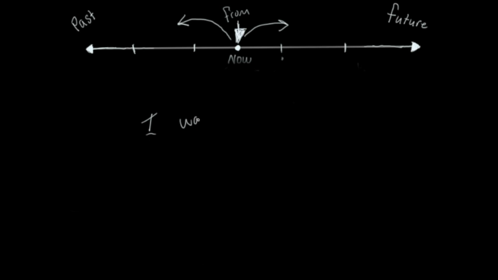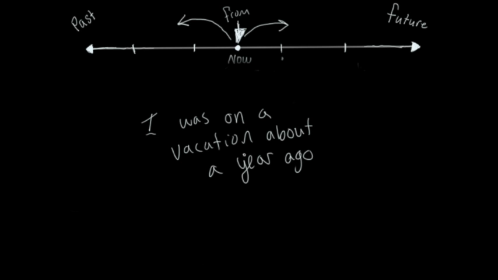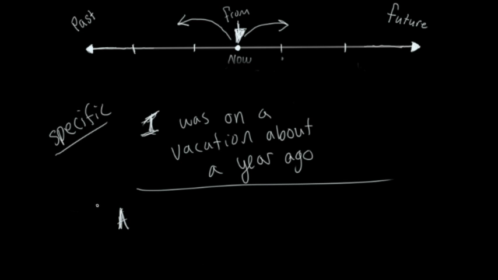I was on a vacation about a year ago. Okay? From now, right? And this is now July. I'm in July, so July last year I was on vacation, just for example. A long time ago, so sometimes we're not even specific. We don't always have to be specific. Specific means we say exactly when, right? A year ago, a day ago. Sometimes we are not specific, instead we're very general.